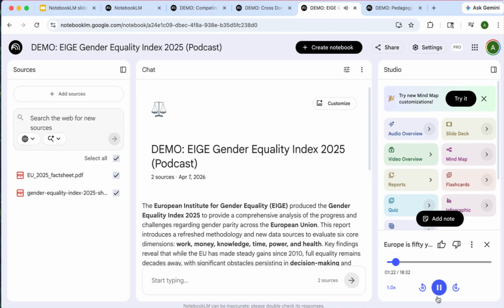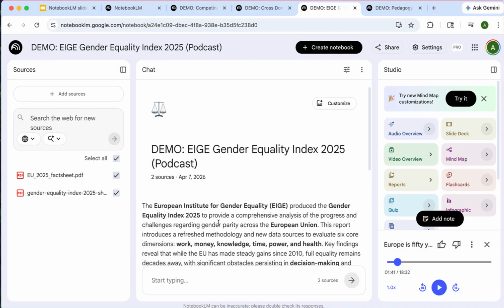We are going deep into the newly released Gender Equality Index 2025. Yes. This is put together by the European Institute for Gender Equality, or EIGE. And the mission for this deep dive is to extract the most critical findings from their massive report and fact sheet. And it is massive. Oh, it's a brick of a report. Yeah. But